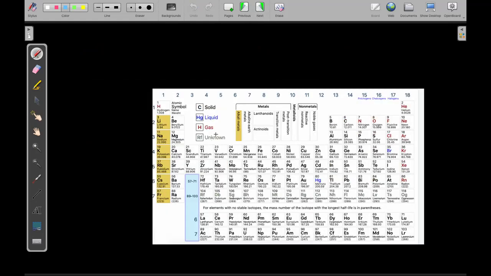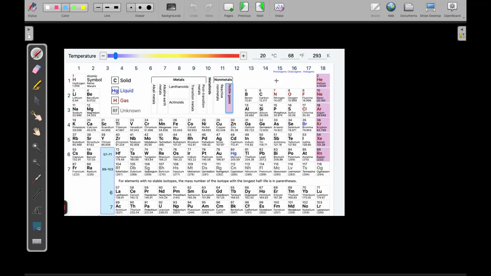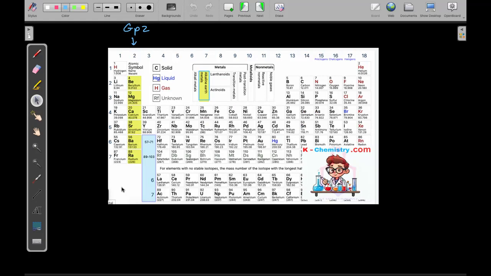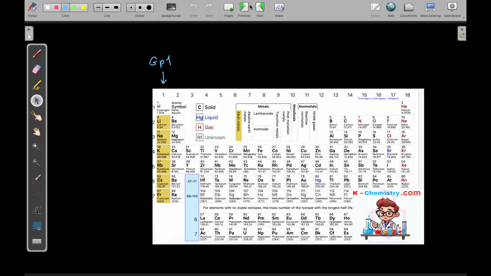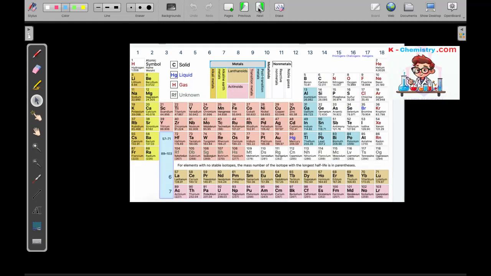We also have the alkaline earth metals, which is in group 2, and the alkaline metals. So take care with the difference in the names. This is alkaline earth metals and alkaline metals. So alkaline metals is in group number 1, and alkaline earth metals is in group number 2. And then I have also the noble gases. So again, this is the alkaline metals. This is the alkaline earth metals. This is the noble gases. So these are noble gases, and they end in group 18.